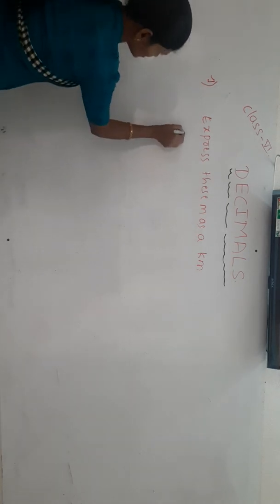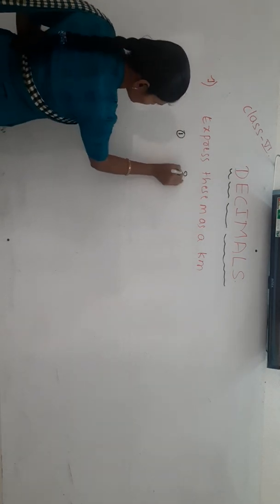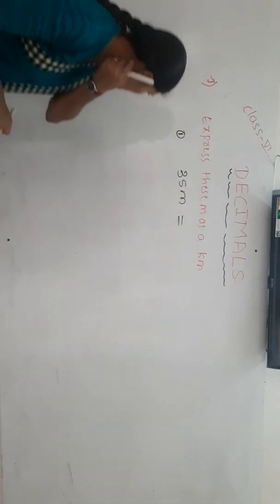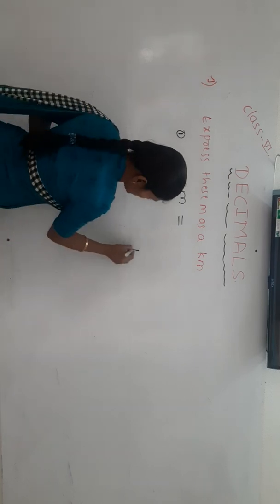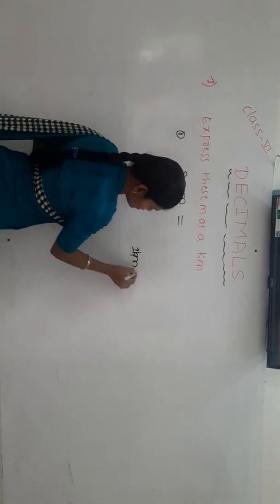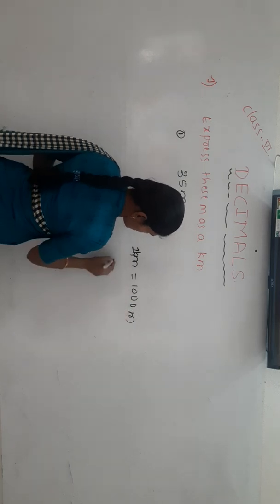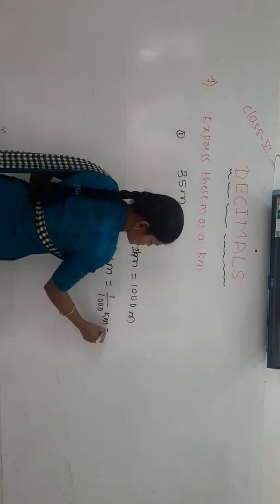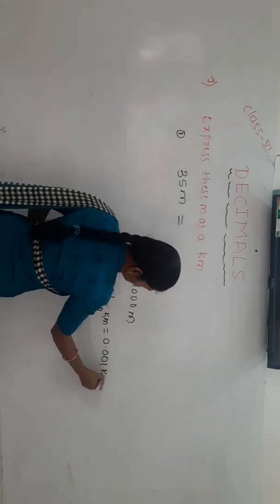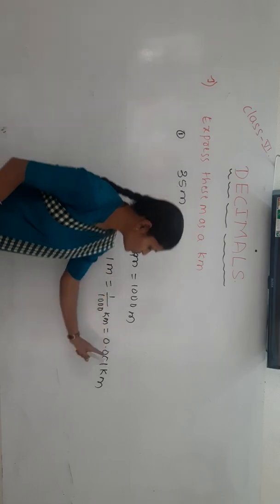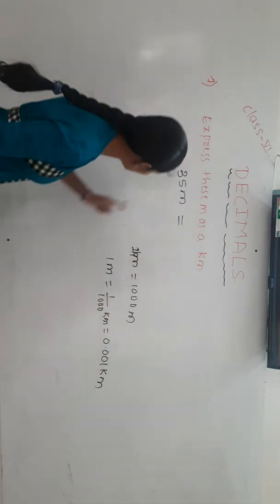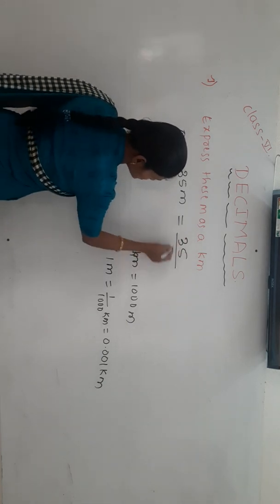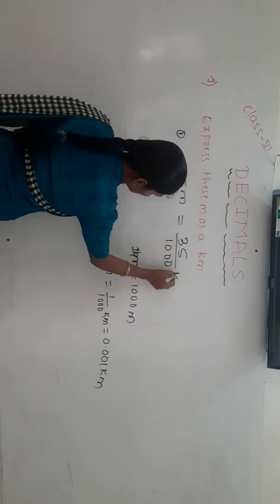So first one, meters as a kilometer. Suppose you have 35 meters, how can you express it in terms of kilometers? Yesterday we have seen, just turn your pages, 1 kilometer equals 1000 meters, means 1 meter equals how much? 1 by 1000 kilometer, which is nothing but 0.001 kilometer. When 1 meter equals 0.001 kilometer, 35 meters is equal to how much? Same way, 35 by 1000 kilometer.